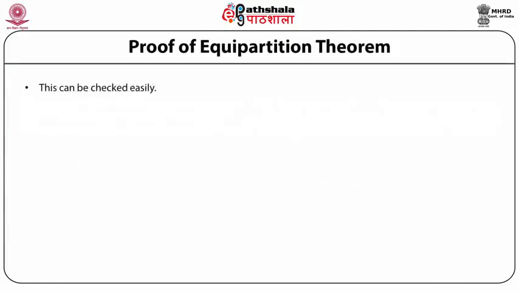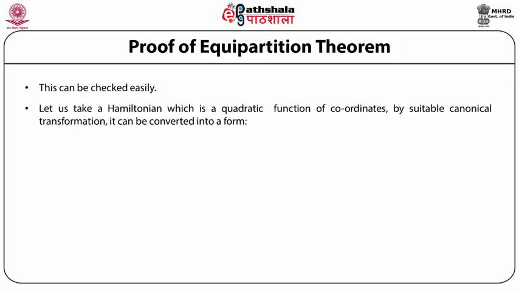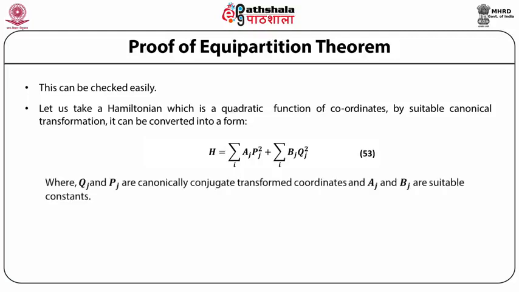This can be checked easily. Let us take a Hamiltonian which is a quadratic function of coordinates. By a suitable canonical transformation, it can be converted into the form H is equal to summation over j aj pj whole square plus summation over j bj qj square, where qj and pj are canonically conjugate transformed coordinates and aj and bj are suitable constants.